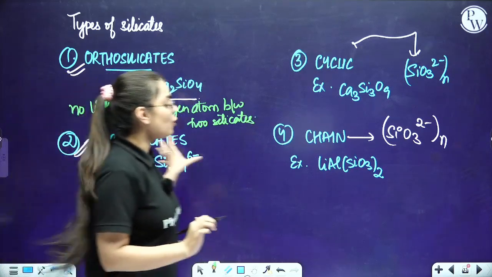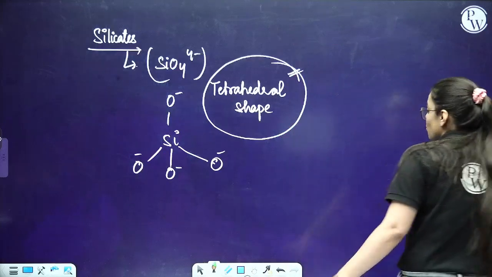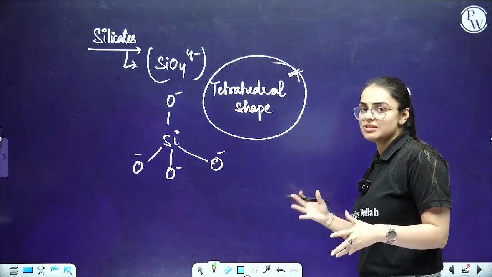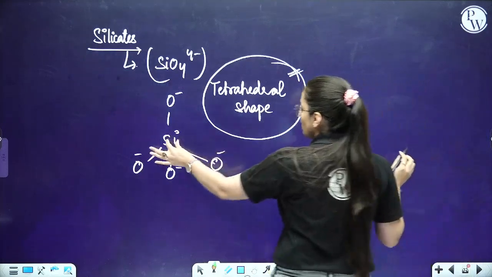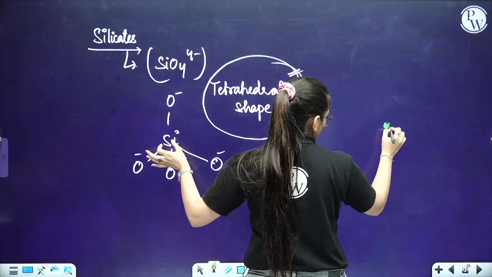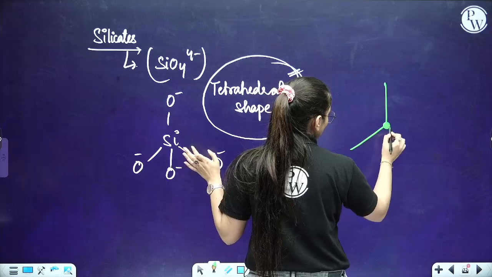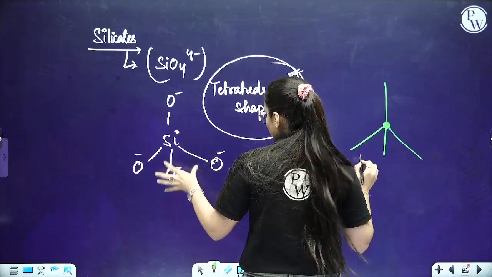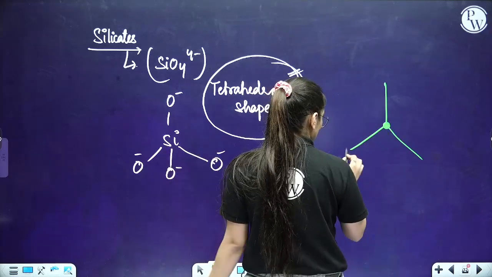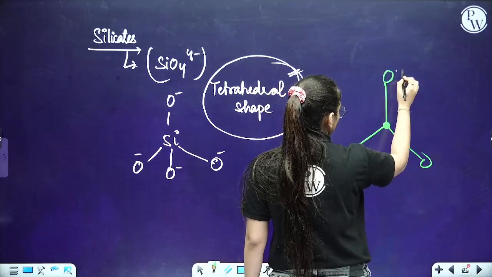Before telling the next type, students, let me tell you one more structure of silicates that is generally seen. I am representing silicon like this, attached with three oxygen atoms: O negative, O negative, O negative.